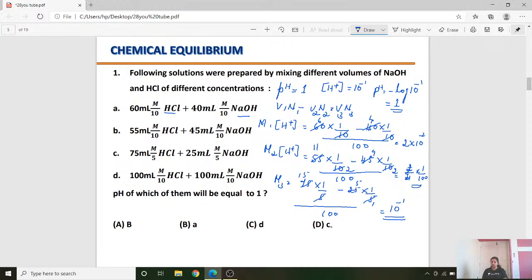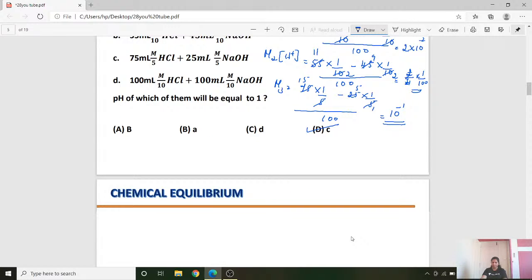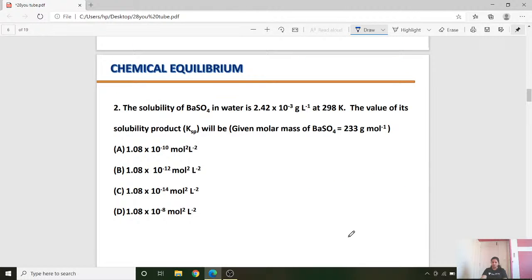Under which option do you have C? Under D. So the answer will be D because D has given the answer C. Understood? So the first question answer is actually C, student. That is, here it is D, but in the answer option D has given C. Okay. So we will go to the second question.